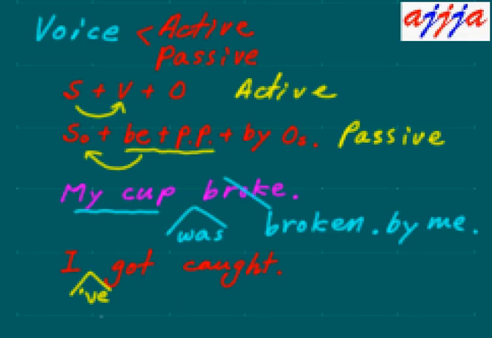In this case, this is the perfect tense. Usually it's be plus PP, but sometimes you can use get plus PP. This is also passive voice. I've got caught means maybe a policeman caught me. That's it.